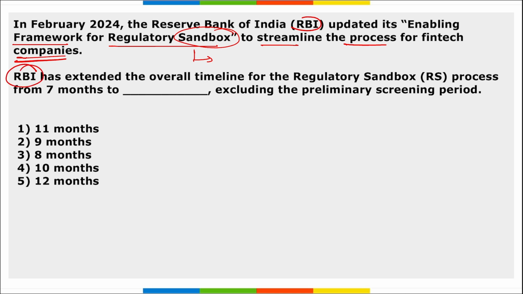So RBI has extended the overall timeline for this regulatory sandbox process from 7 months to how many months, excluding the preliminary screening period. So from the 7th month, that is, this regulatory sandbox process, that means the testing of these services and products before launching into the market, has been increased from 7 months to 9 months.